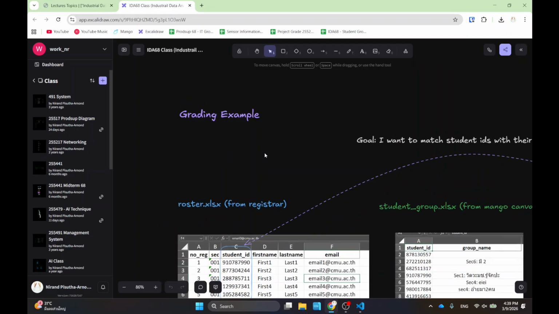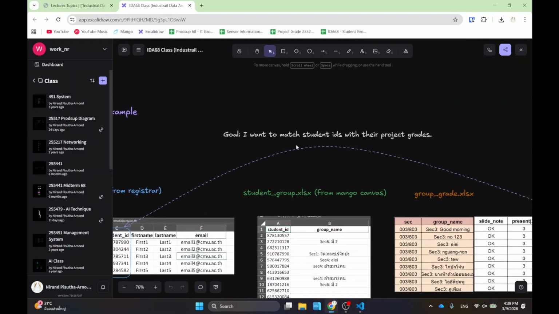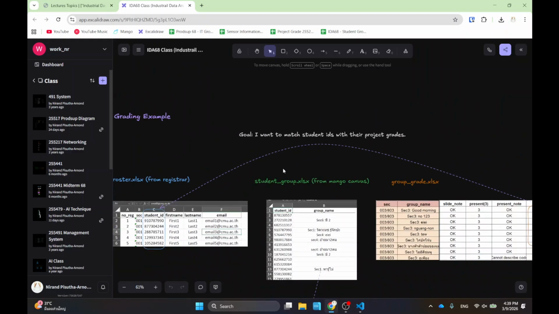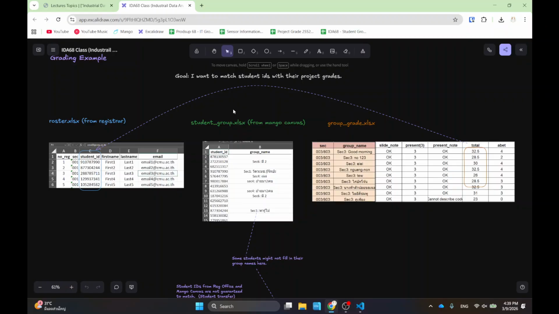So the goal is to do something like this. First of all, I have 3 data sets with me right here. This is actually real. First, I have the list of student names. This one I can download from the registrar office.